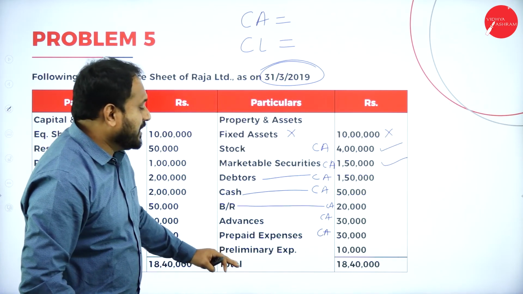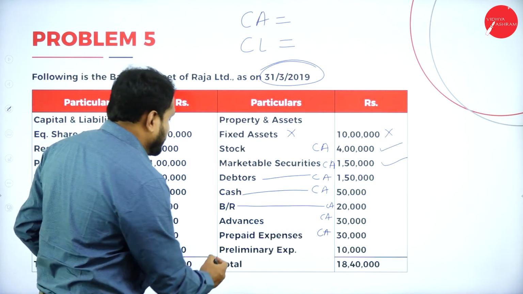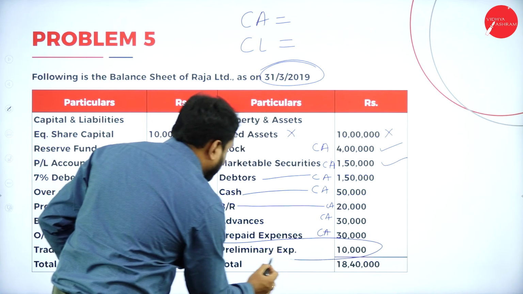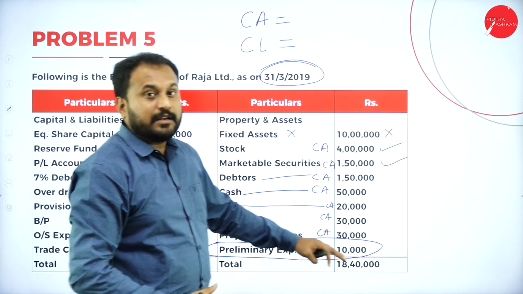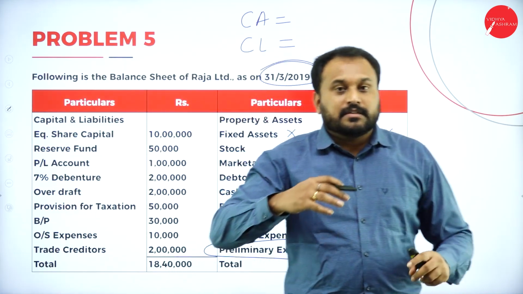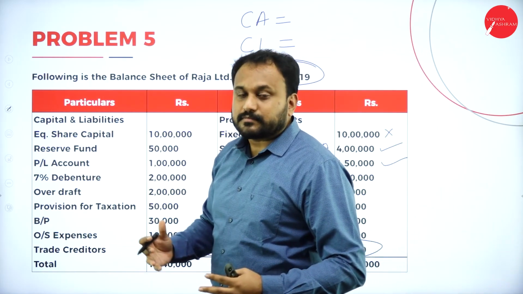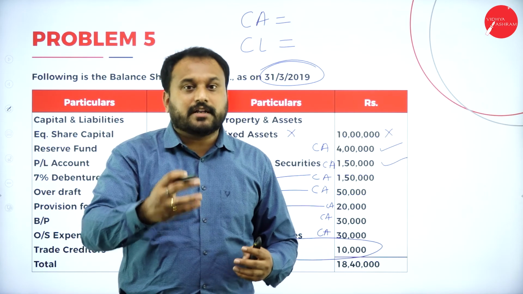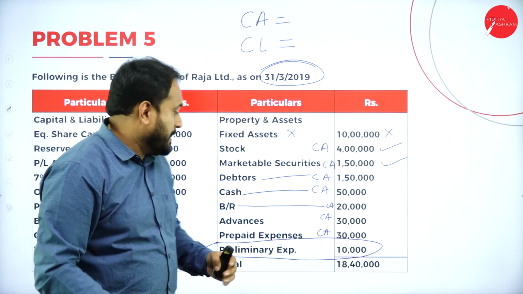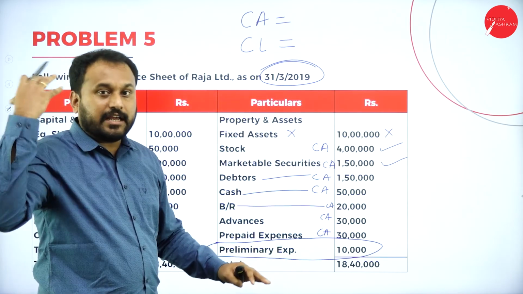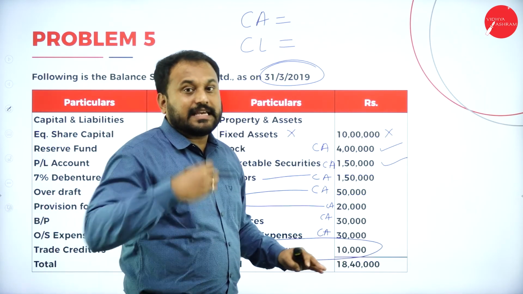Now we have preliminary expenses. Please understand, this is the highlight. What do you mean by preliminary expenses? Say when you started your company, you wanted to go for advertisement and all. You have invested in those advertisements, you have paid money. Preliminary means first, starting, earlier. It is an expense.